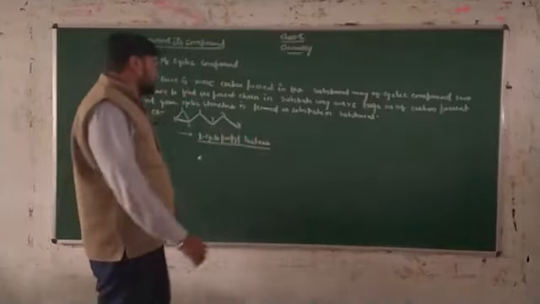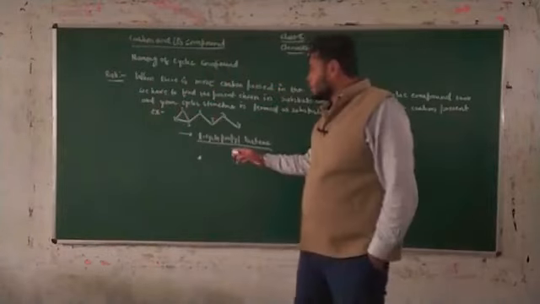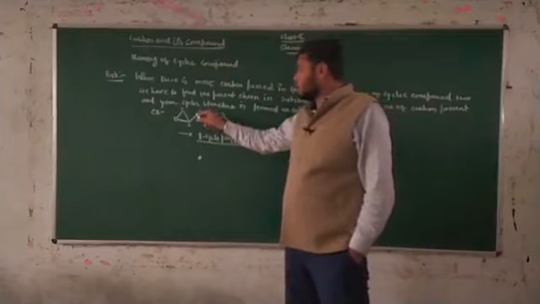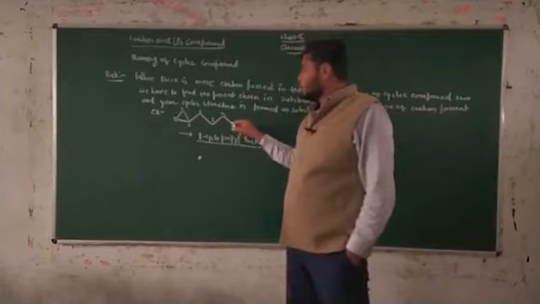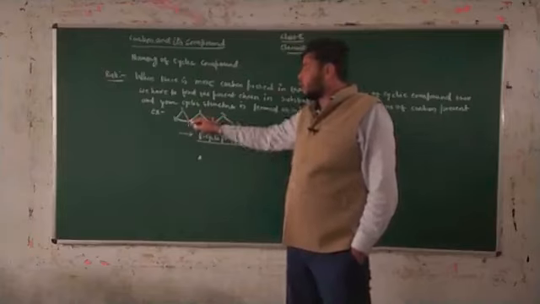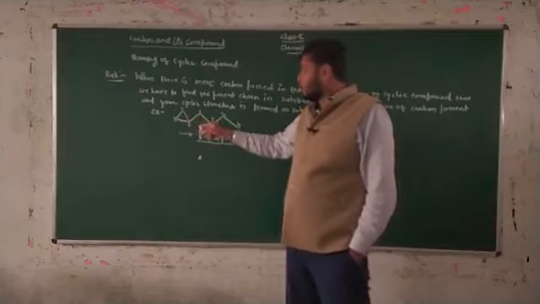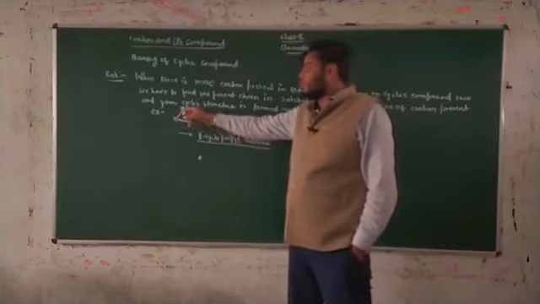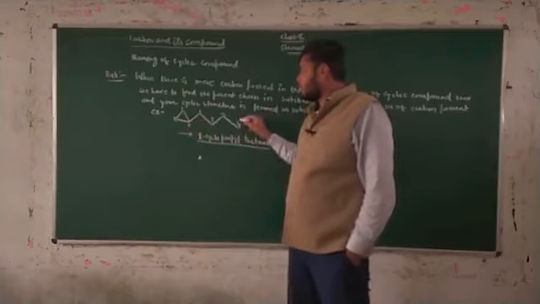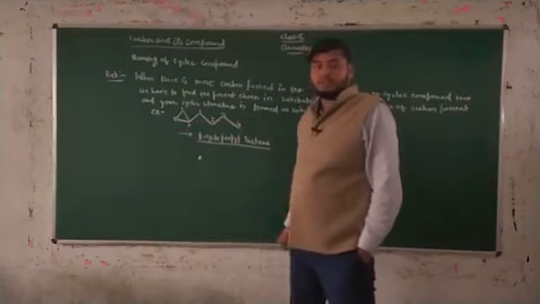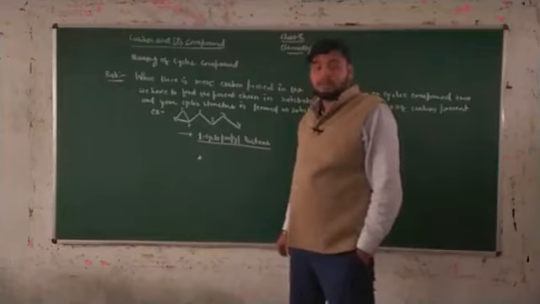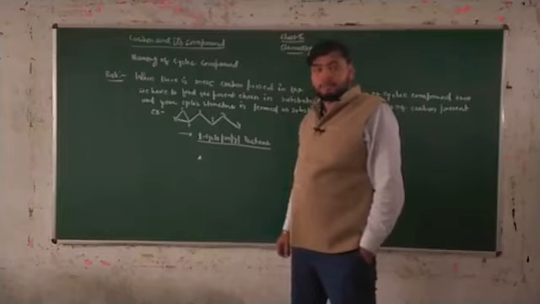That means the name of this organic compound is 1-cyclopropylbutane, because this aliphatic chain has more carbon than the cyclic part. Here the cyclic part is the substituent and the straight chain is your parent chain. Don't elaborate further, just know and understand the concept for the naming of this compound.